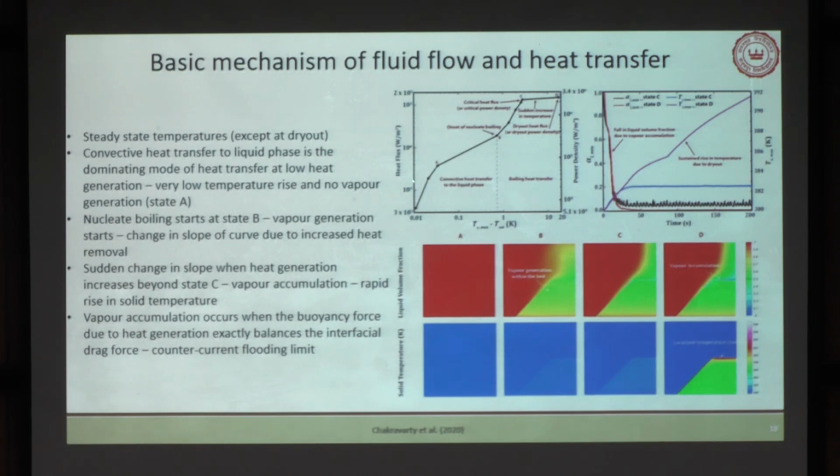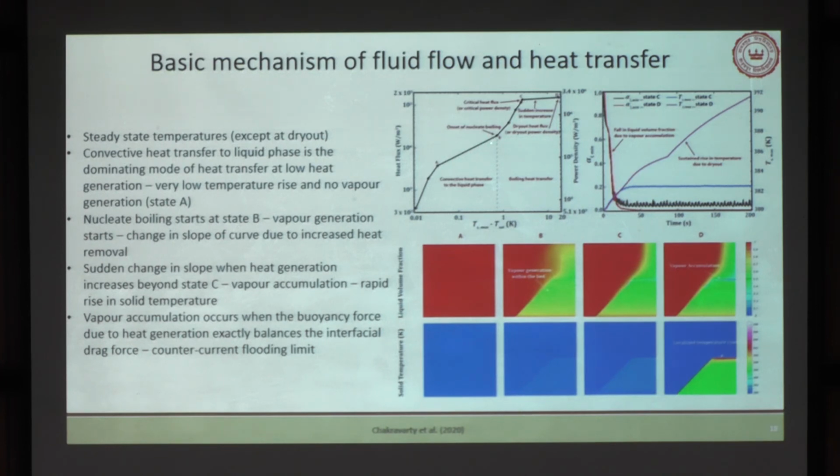I do not know whether it is visible or not. Up to this point, you will find very little temperature rise, because your heat flux value is small, and with this heat flux value the liquid which is coming in takes away the heat. Then the slope changes from here.